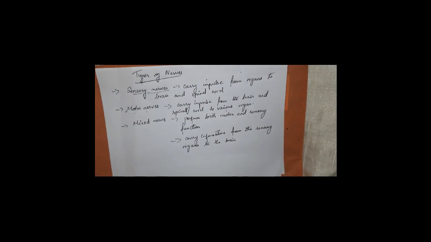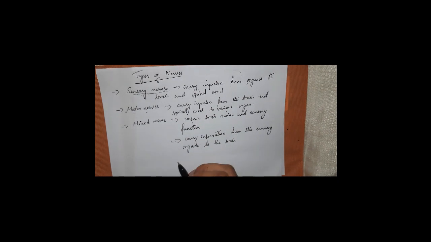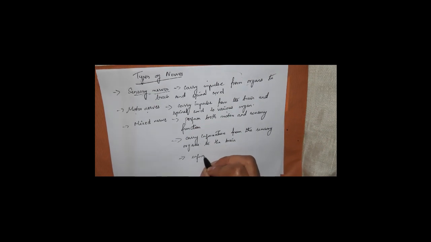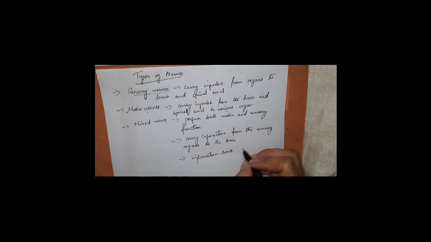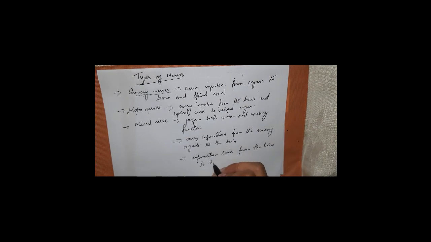Since they can perform both motor and sensory functions, they can carry information from the sensory organs to the brain. That is the sensory nerve function, right? And at the same time, they can send the information back from the brain to the sense organs.